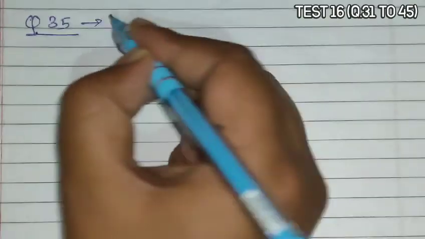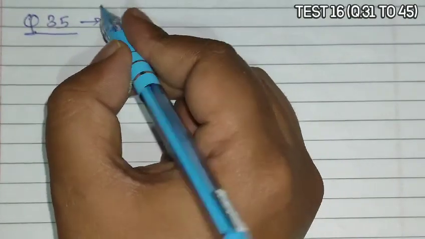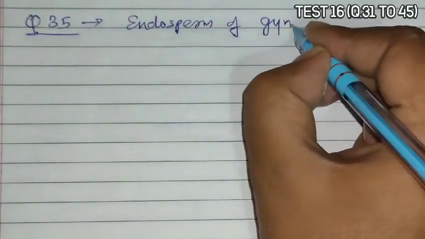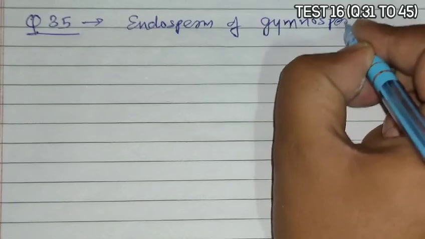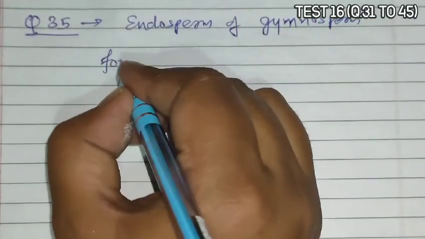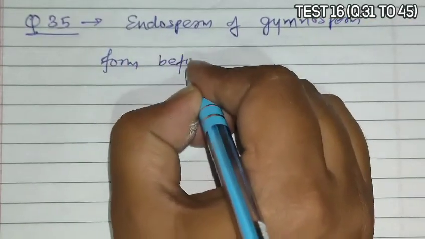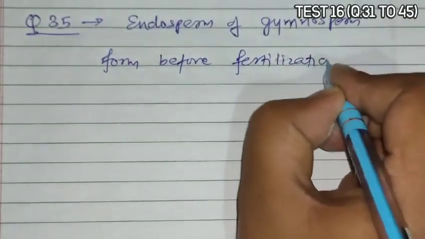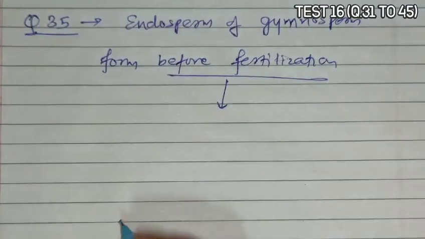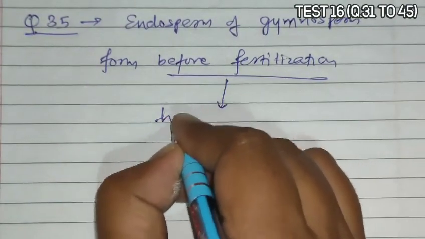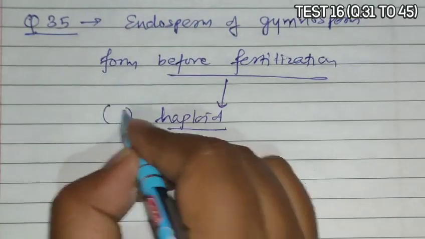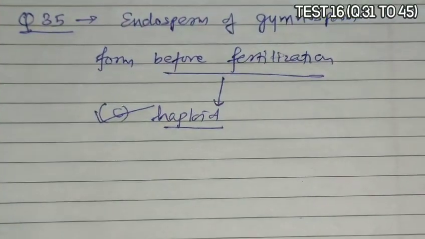Question 35 asks that endosperm of gymnosperm is. Endosperm of gymnosperm forms before fertilization, so it is haploid. So option C becomes the correct answer.